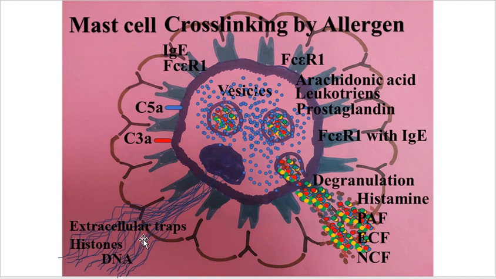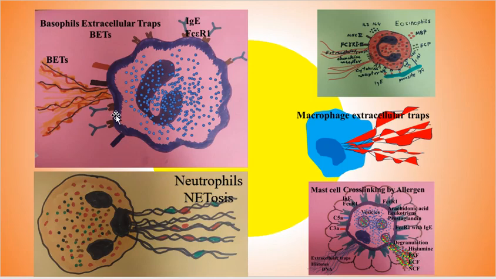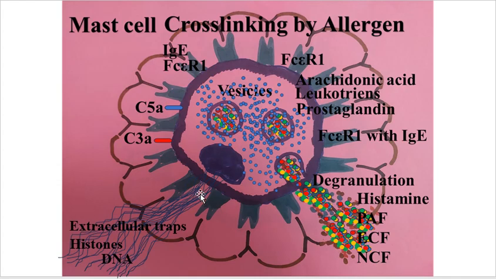These are very sticky, and they have the capacity to deal with microbes, viral infection, and other infection. As can be seen here, these are extracellular traps, so the mast cells have the capacity to produce extracellular traps.